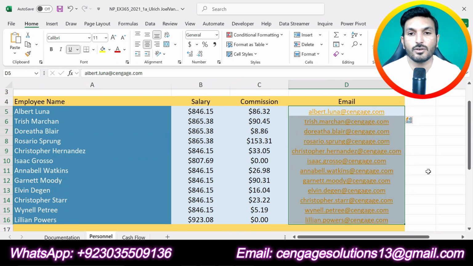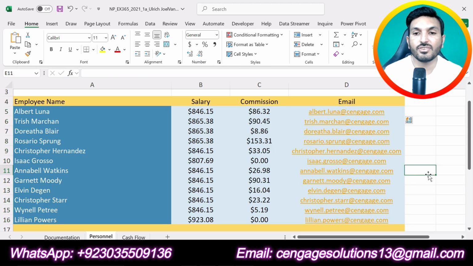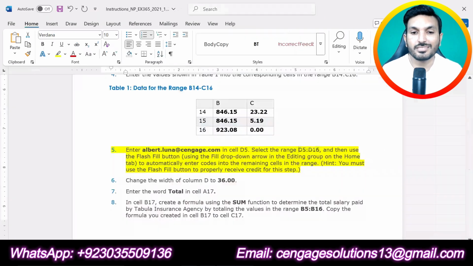So now you can see that we got all the email addresses in column D by using flash fill, as required in step number 5, where we were supposed to use flash fill after entering the first email address in cell D5 to get other email addresses in column D. So that is all about step number 5. That means we are done with the fifth step of this assignment. Now we're going to do the next step, that is step number 6.